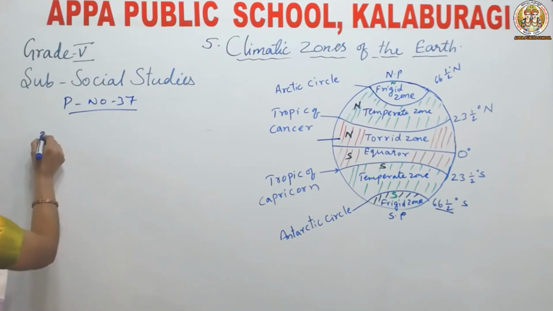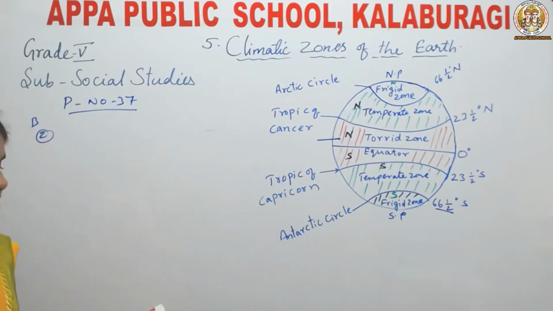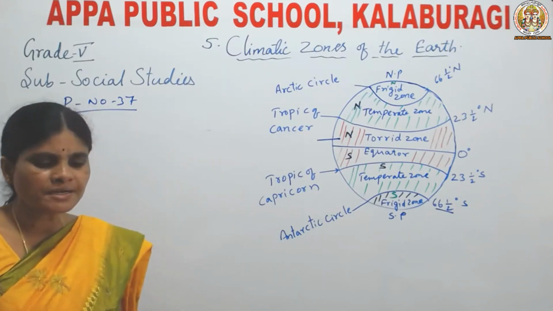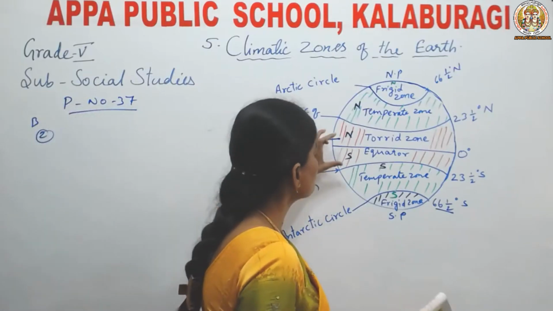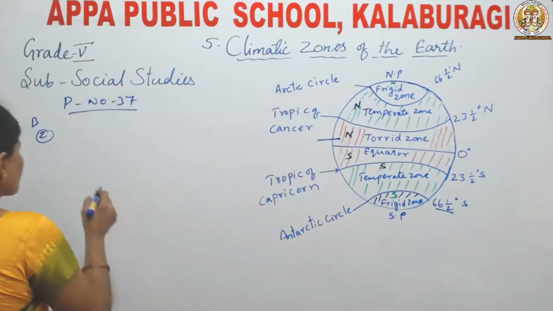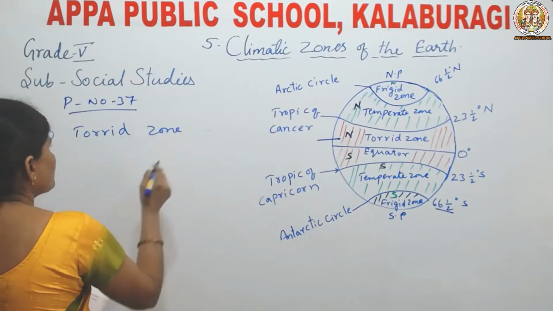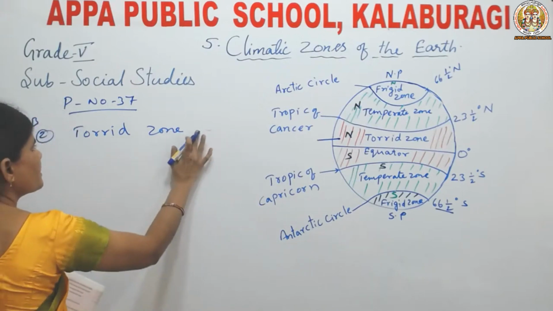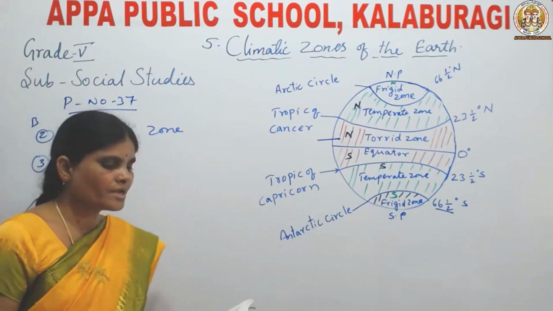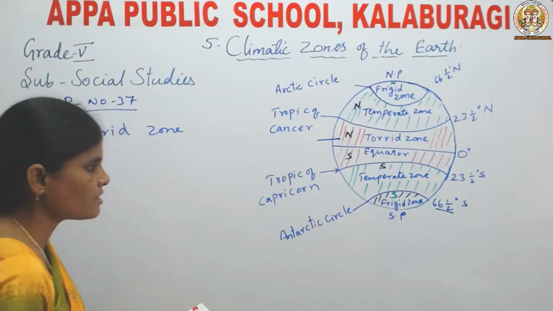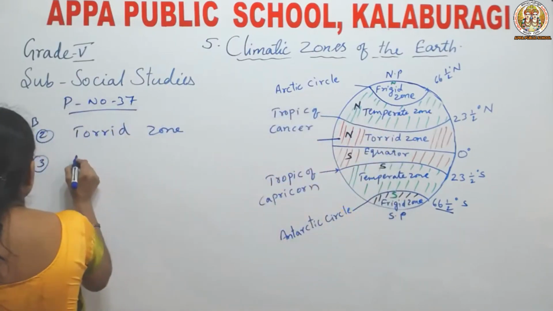Now, second one. The heat zone that receives the most intense sunlight. Which zone receives more amount of sunlight? Torrid zone. Why? Because it receives the direct rays of the sun. Third one: the heat zone that receives the least intense sunlight. Which zone receives the least sunlight? Frigid zone.